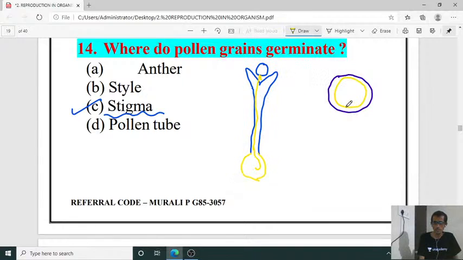This pollen tube will carry the pollen tube cell nucleus and also the male gamete nucleus, isn't it? So a lot of processes are there. So stigma is the right answer for the 14th one.